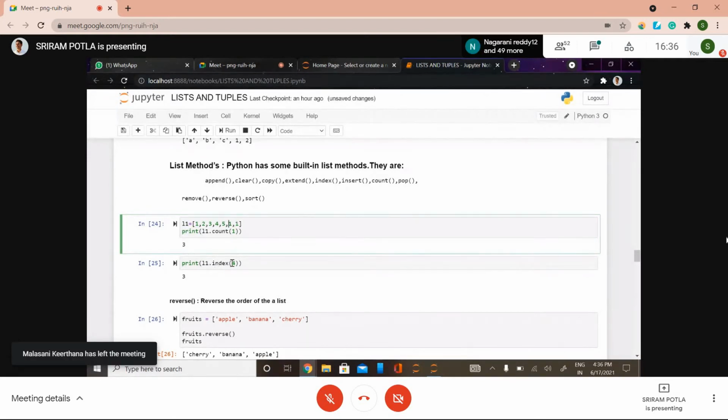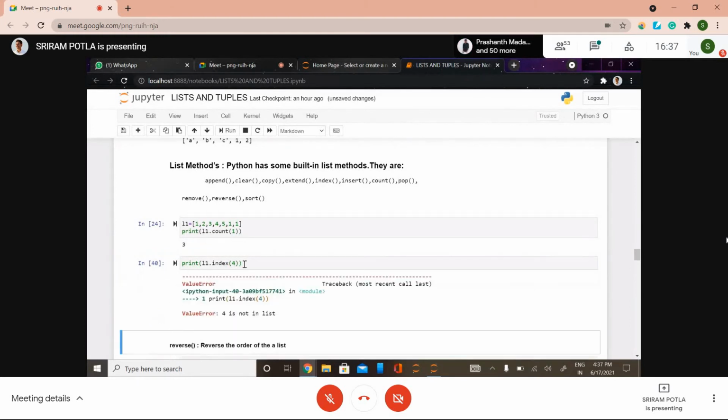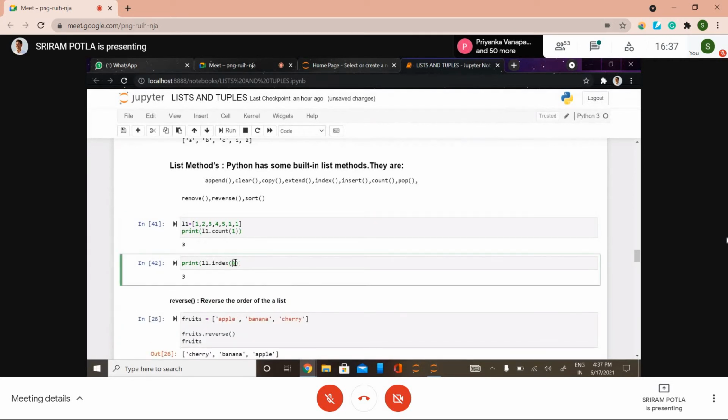Now if you want to get the index of a value, you can get it. We have index called 4 and the value corresponding to it is 3. Wait here. Yeah, okay, what I said is correct. It's nothing but it will return the index of that corresponding value.